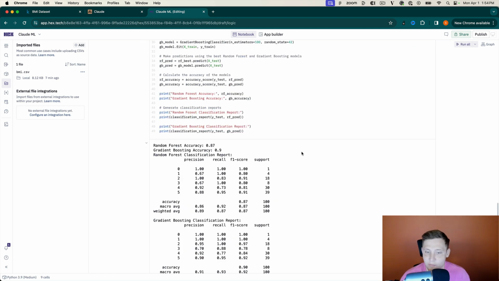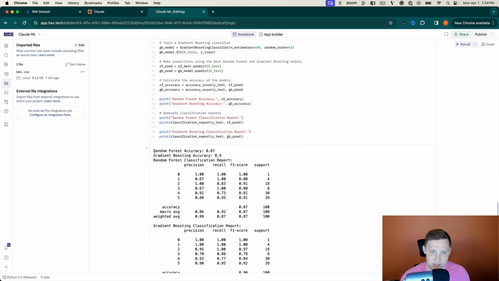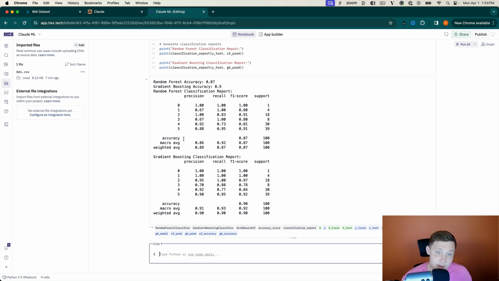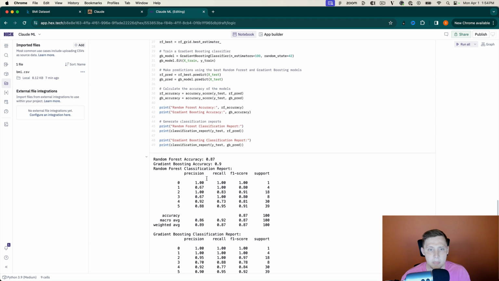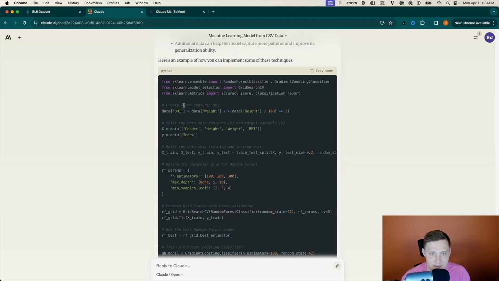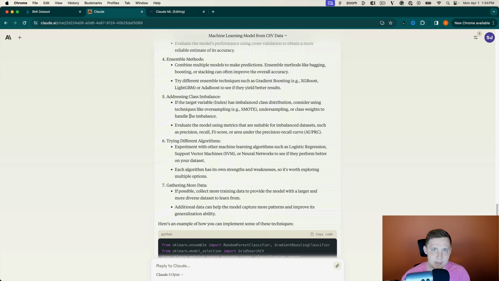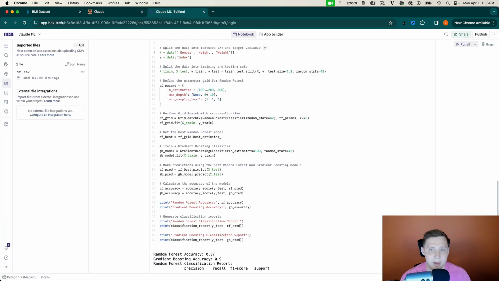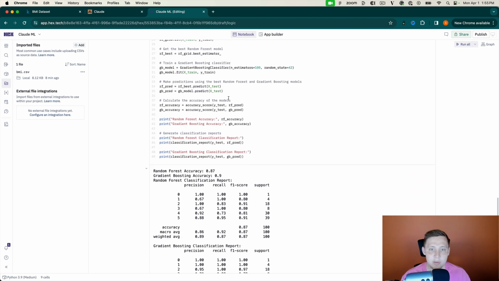All right, so it looks like we finished up here. You can see the random forest accuracy is still 87%, so it didn't really change anything with that. But you can see that the gradient boosting accuracy did get us up to 90%, so better. But what I don't like about Claude is it didn't really give us a specific action to take. It just said, hey, try these things. Versus ChatGPT, I think, is very specific because it's looking at your data and it's running its own code to see what happens. So I would say Claude's a little bit behind on the code generation part, definitely behind ChatGPT,